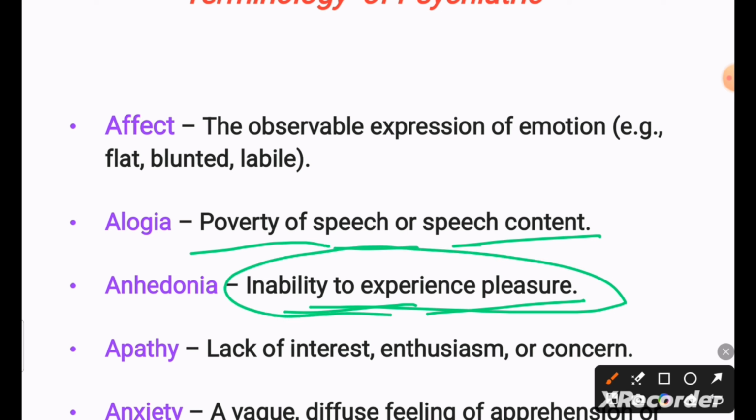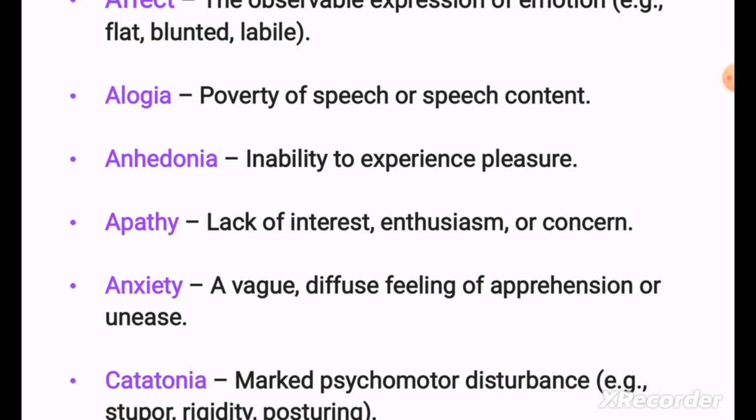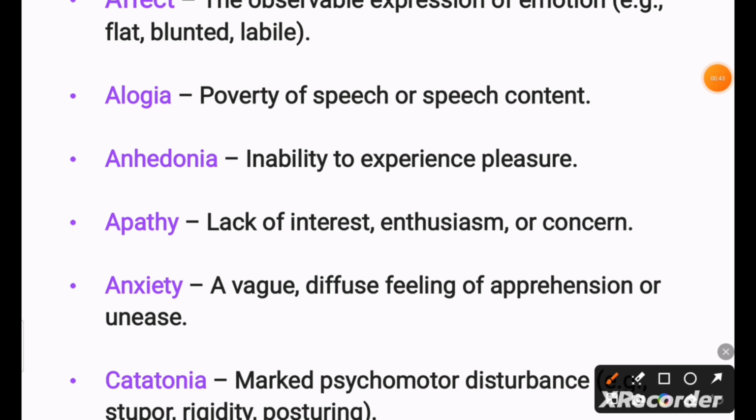Someone who cannot experience pleasure is said to have anhedonia. Next, apathy, lack of interest, enthusiasm, or concern. When a person has no interest, enthusiasm, or concern about anything, it is known as apathy.